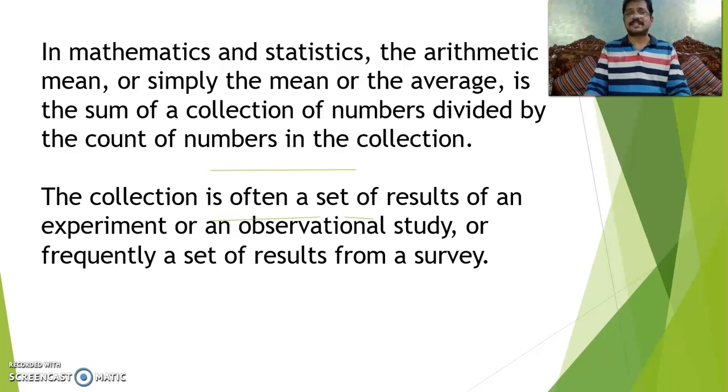In mathematics and statistics, the arithmetic mean, or simply the mean or the average, is the sum of a collection of numbers divided by the count of numbers in the collection. Very simple. Very simply you can say the sum of the quantities by the number of quantities, or sum of the observations by the number of observations, or simply the ratio of the sum of the observations and the number of observations. The collection is often a set of results of an experiment or an observational study, or frequently a set of results from a survey.